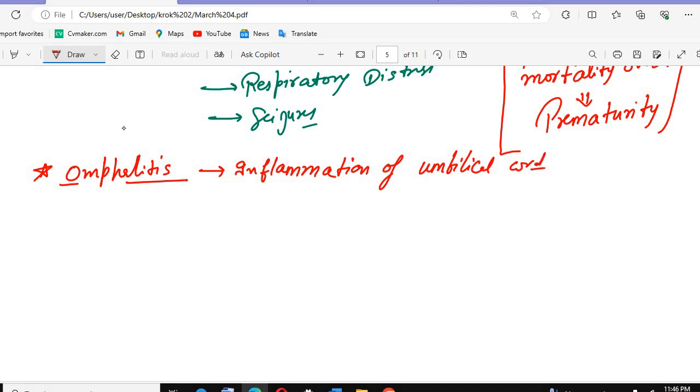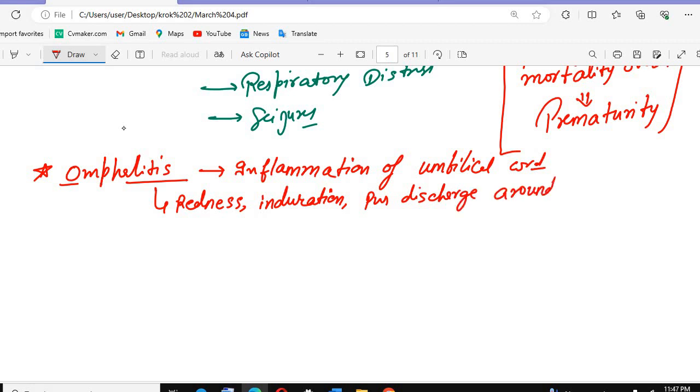In omphalitis, we see there is redness, because of the inflammation. That's why the redness will be there. After that, we see there is induration, and pus discharge will be there. Induration will be there, and pus discharge around the umbilicus.